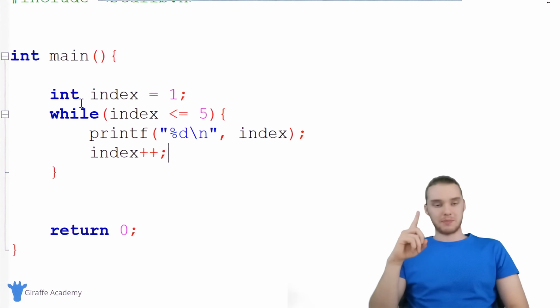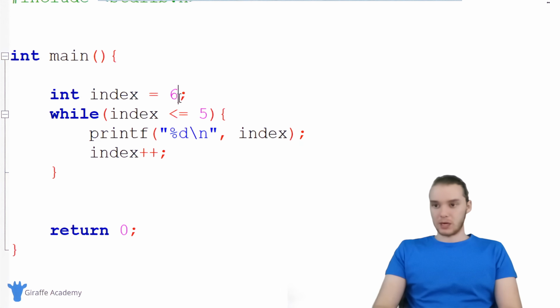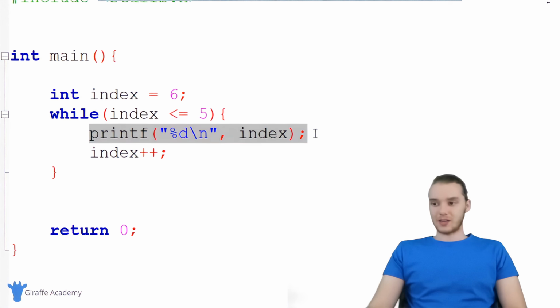There's also one other type of loop that's similar to a while loop that I want to talk to you guys about. And before I do that, I just want to do something really quick. So I'm going to set this index equal to 6. Right? I'm going to set this equal to 6, and I'm going to run my program. And what you're going to notice is nothing's going to get printed out.